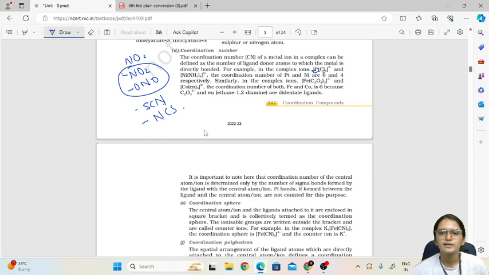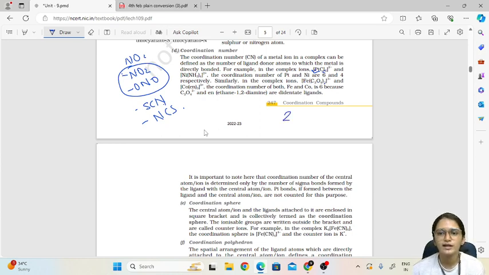In this complex, Fe with C2O4, C2O4 is an oxalate ion. There are 3 C2O4. Okay, so you will say that here the coordination number will be 3, but the coordination number is not 3 here, it is 6. The reason is C2O4 is a didentate ligand. That means at once it can donate through 2 different donor atoms.